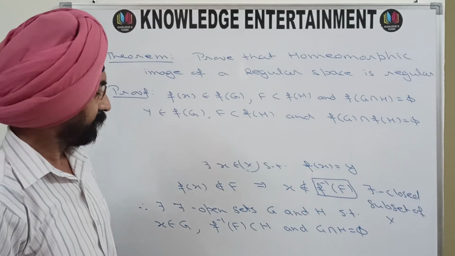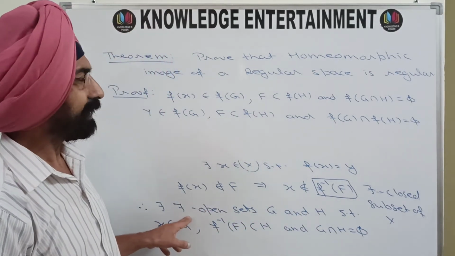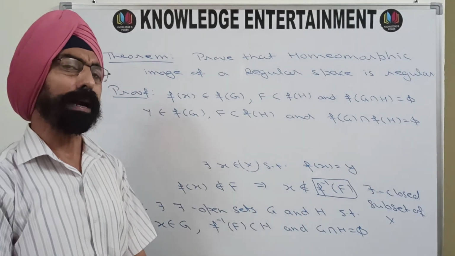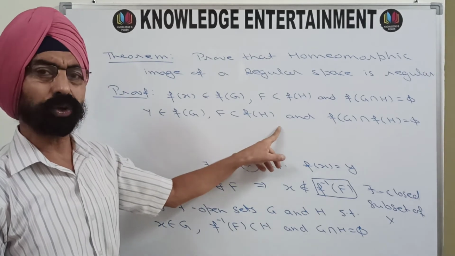Now look, g and h are tau open sets, and the function f is an open map. So f of g is rho open, f of h is also rho open.